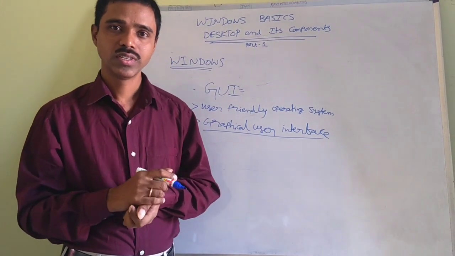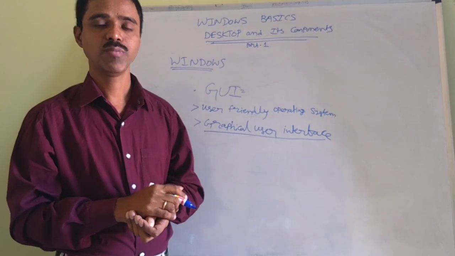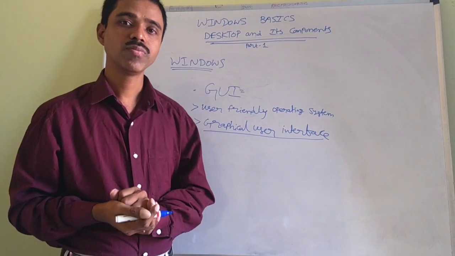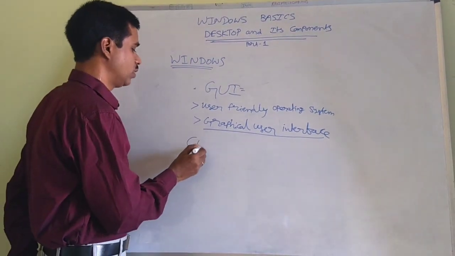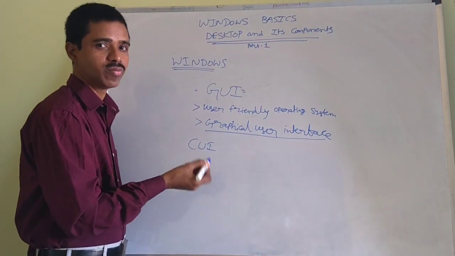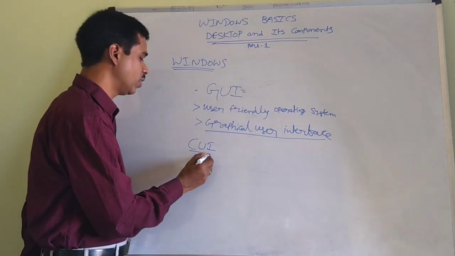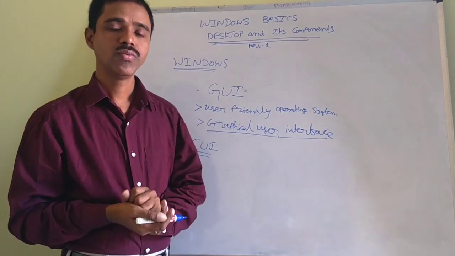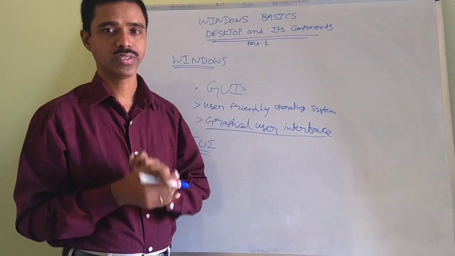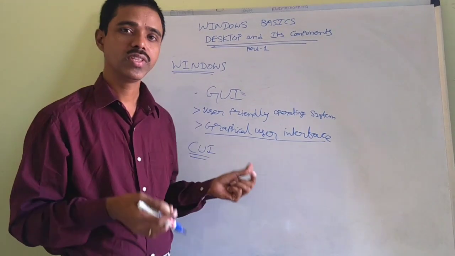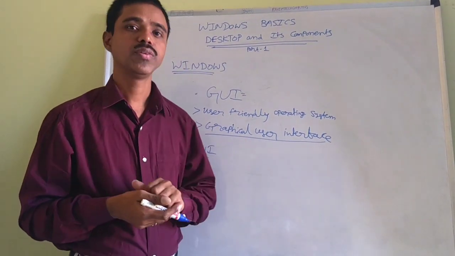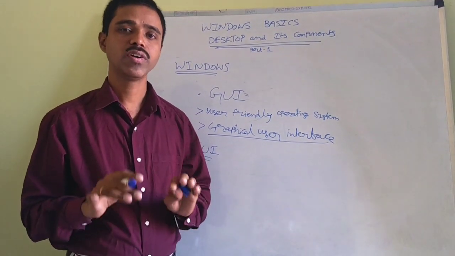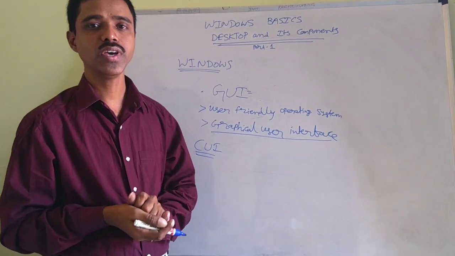But in the olden days, the starting operating system is MS-DOS. About MS-DOS, I will make a separate session. Okay, MS-DOS is the example of CUI. CUI means character user interface. By using CUI, we can interact with the computer by using only commands. And moreover, it is not displaying the icons in the picture format. Everything will be displayed in character format only. We have to supply the commands only if you want to communicate with the computer.